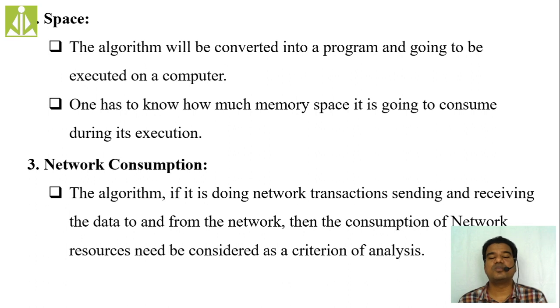One has to know how much memory space it is going to consume during its execution. So at the early stage, at the algorithm stage itself, we have to know how much memory the algorithm is going to consume when it is converted into a program.